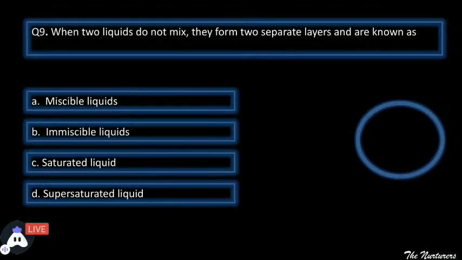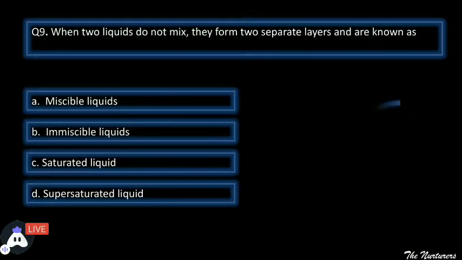Moving ahead to the next question. When two liquids do not mix, they form two separate layers and are known as. Now there are four options on your screen. You need to tell that if two liquids do not mix, वो mix नहीं हो रहे हैं और वो अलग अलग layers बना रहे हैं, when they are forming the separate layers, they are termed as what? Miscible liquids, immiscible liquids, saturated solution or saturated liquid, or fourth is super saturated liquid. Choose any one of the four.